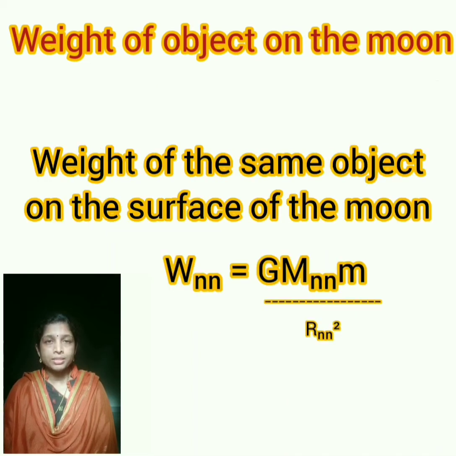In the similar manner we can write weight of the same object on the surface of the moon as W m, that means weight of object on the moon, is equal to capital G capital M m, that means mass of the moon, and small m, mass of the object, divided by R m whole square, that means radius of moon whole square. Is it clear?